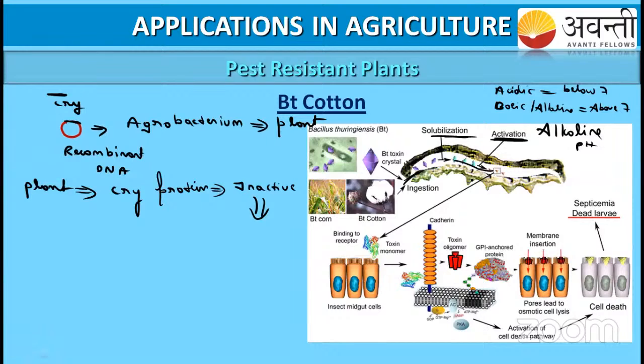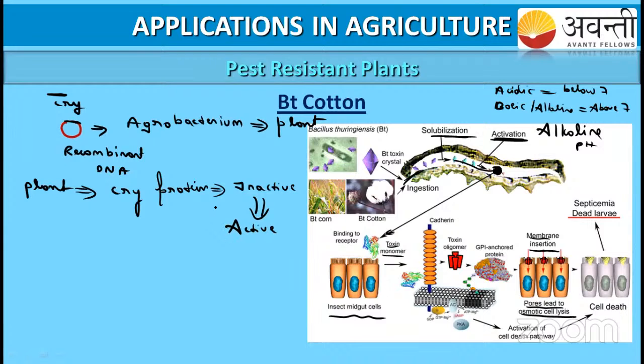Now what happened? They are zooming in on this cell to explain. In the insect midgut, this toxin is activated. Then membrane insertion happens, and pores lead to osmotic cell burst. Once the activation has happened, the toxin is active.